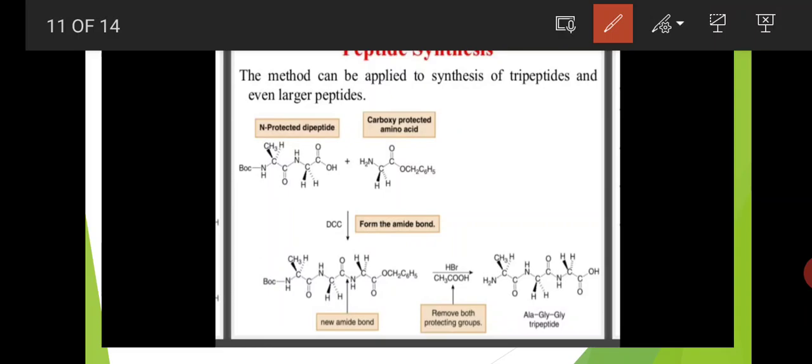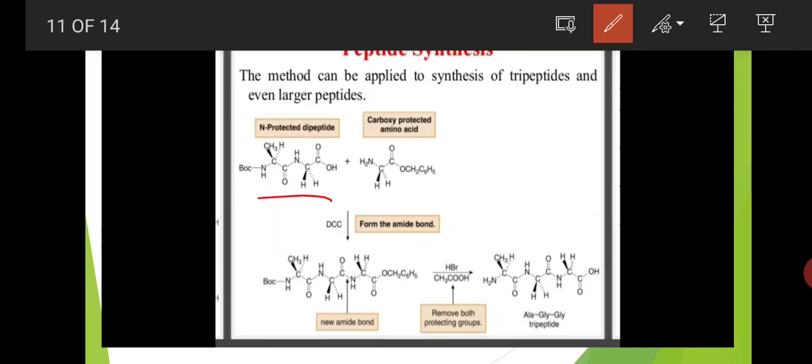That is, one side it is having the N end and the other side it is having the C end. N end means the NH2 group is there, and C end means the COOH functional group is present. Carboxy protected amino acid or N protected dipeptide.